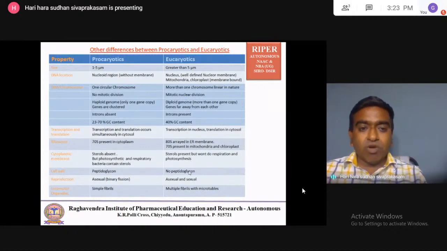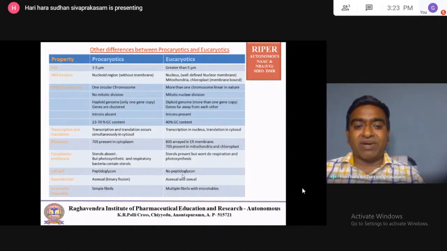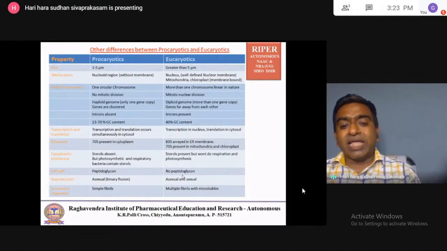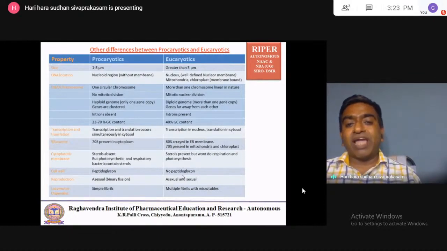Then the ribosome present in the prokaryotic is the 70S ribosome. But in the eukaryotic, it is the 80S ribosome, which is arrayed in the endoplasmic reticulum membrane. The 80S ribosomes of eukaryotics are located on the endoplasmic reticulum. Apart from that, mitochondria and chloroplast also contain ribosomes, and those are 70S ribosomes.